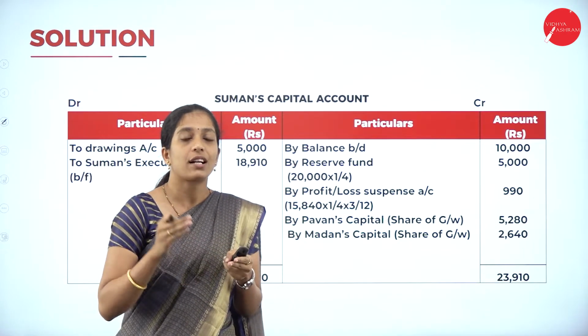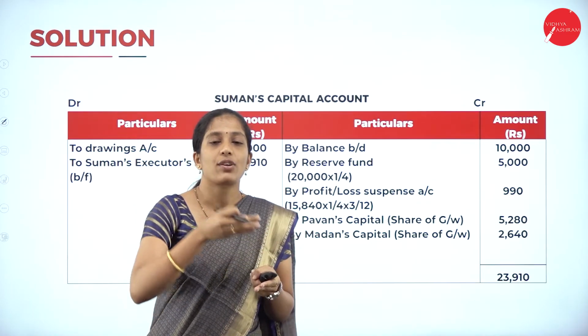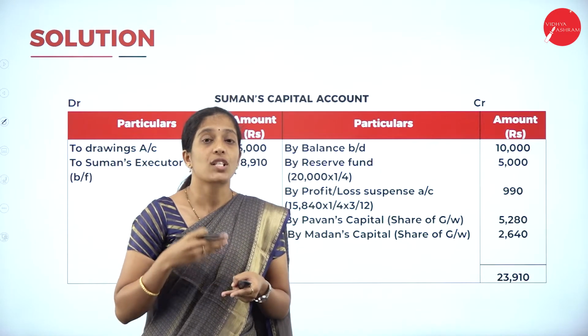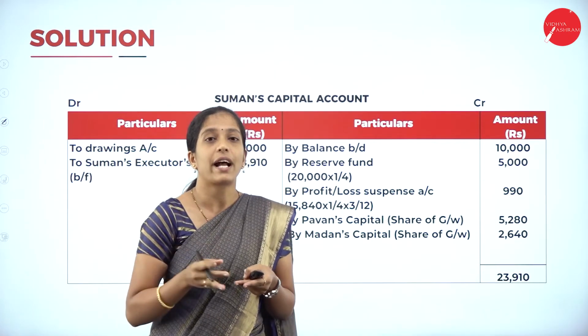Under the debit side we will take drawings and interest on drawings, whereas in the credit side you will take all other adjustments. First we will transfer the capital. If there is any reserve, you will transfer that reserve.